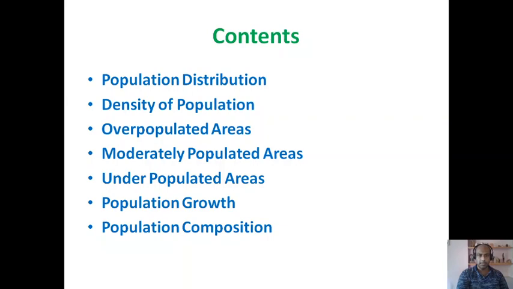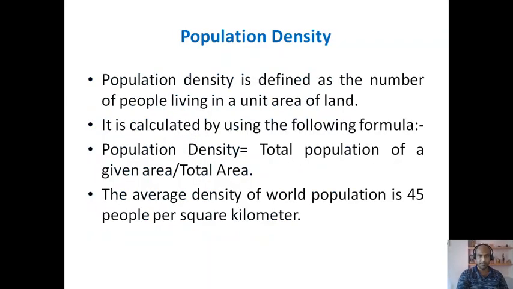Now, in this particular lecture, I will cover the following topics: density of population, overpopulated areas, moderately populated areas, underpopulated areas, population growth and population composition.